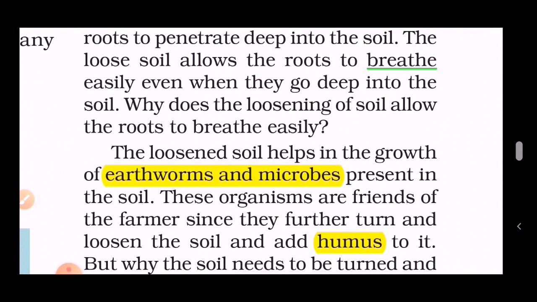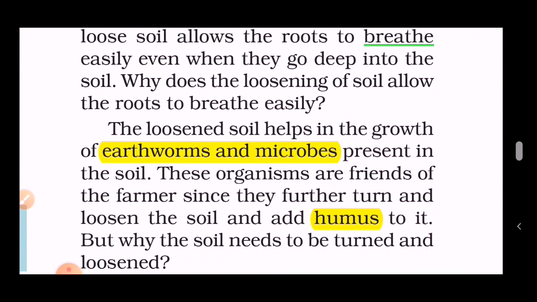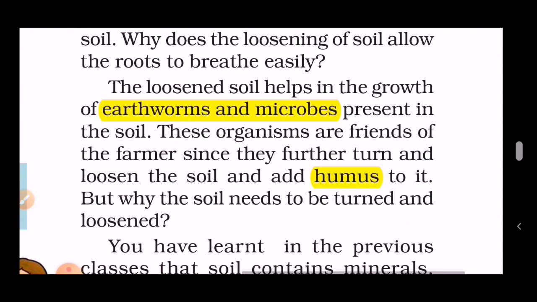Even when the roots go deep into the soil, the loosening of soil enables them to breathe. Why does the loosening of soil allow the roots to breathe easily? Let's see. The loosened soil helps in the growth of the earthworm and microbes. Please underline those names.